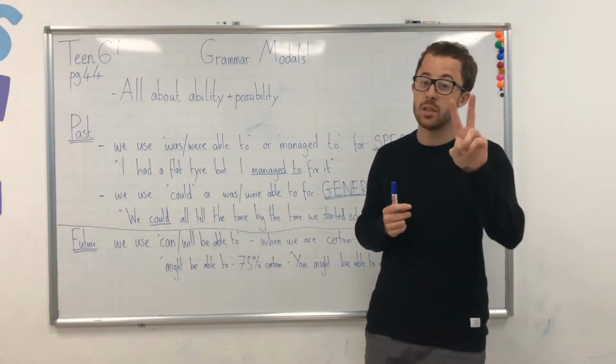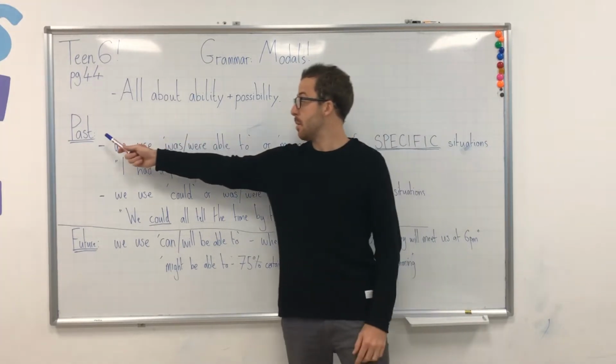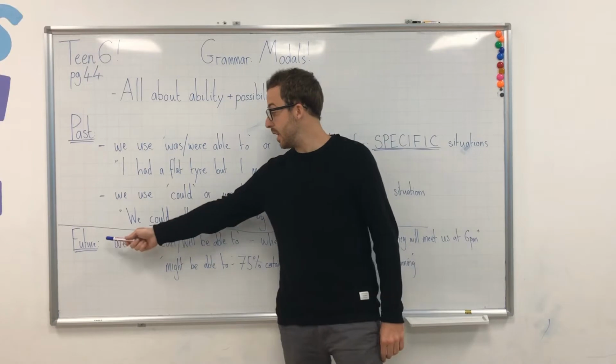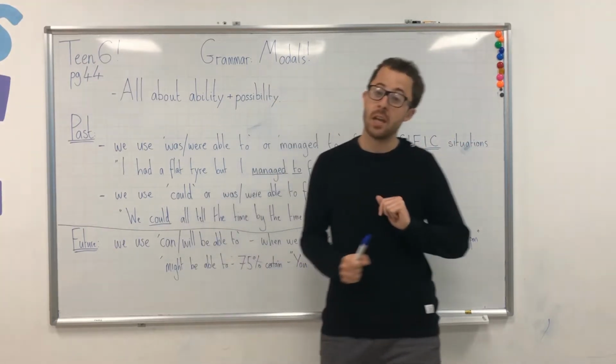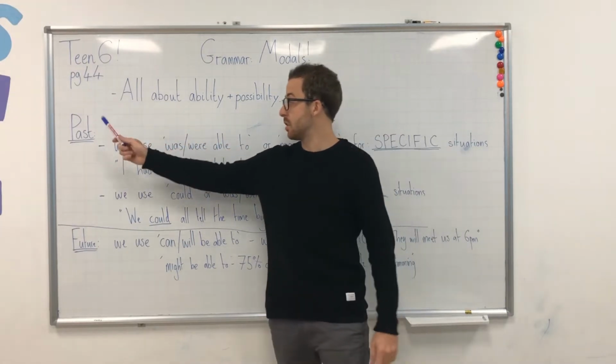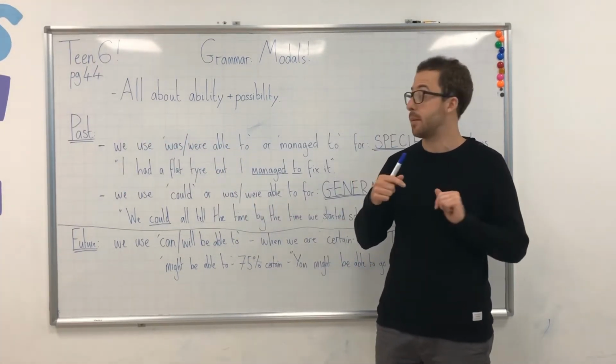Okay? Two different types we're going to discuss today. The first being in the past, did we complete something? And then in the future, will we be able to complete something? So first, let's discuss the past, okay? So actions that are completed and that have already happened.